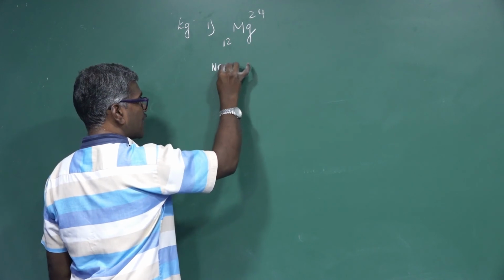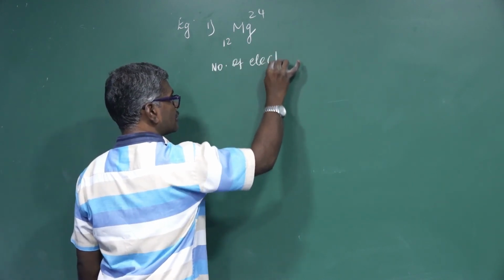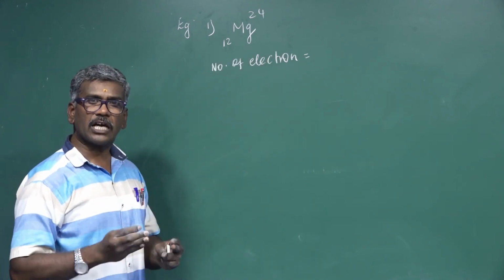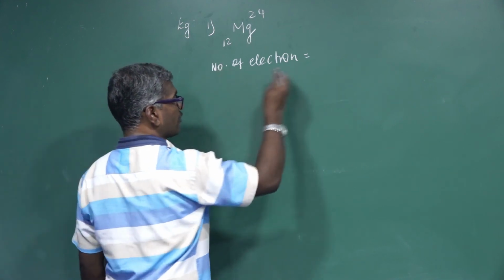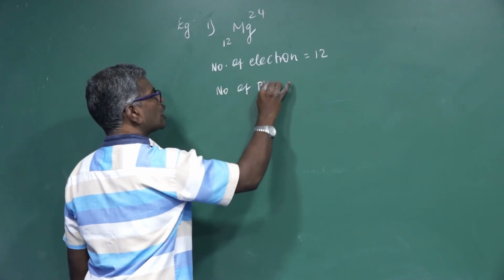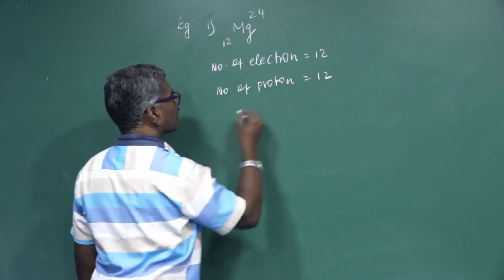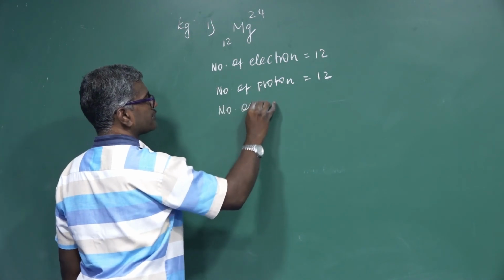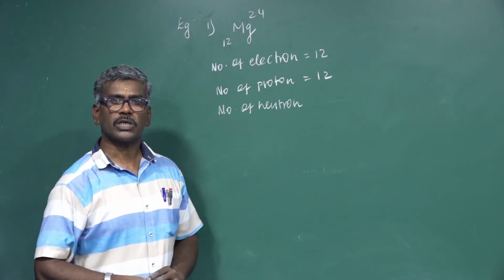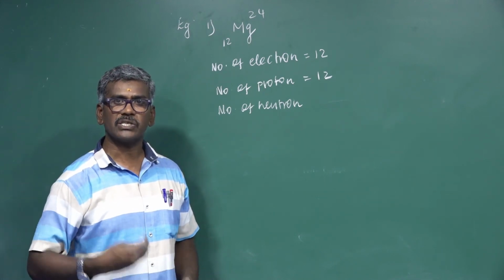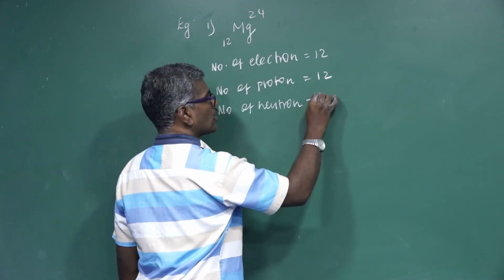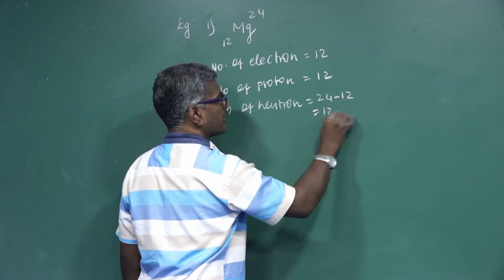First, we find the number of electrons. The atomic number is the number of electrons, which should be equal to the number of protons. Number of electrons 12. Number of protons also 12. Next, the number of neutrons. What is the formula to find the number of neutrons? Neutrons should be equal to A minus Z. A is the mass number, Z is the atomic number. So 24 minus 12, that is 12.